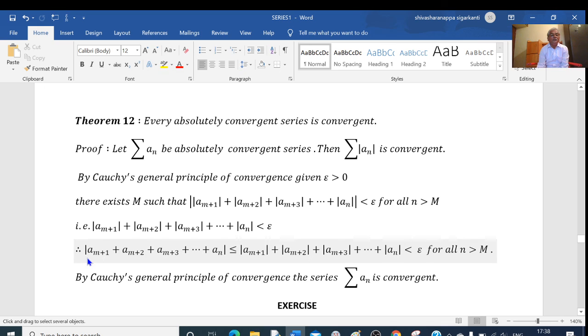And we know that mod of a_(m+1) plus a_(m+2) plus a_(m+3) plus up to a_n is less than or equal to mod of each term, mod of a_(m+1) plus mod of a_(m+2) plus mod of a_(m+3) plus up to mod of a_n. And we have this is less than epsilon. This is true for all n greater than m. So again, by Cauchy's general principle of convergence, we say that the series sigma a_n is convergent. So that is here, every absolutely convergent series is convergent.